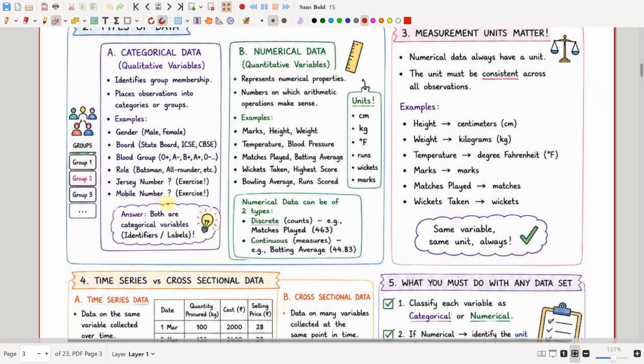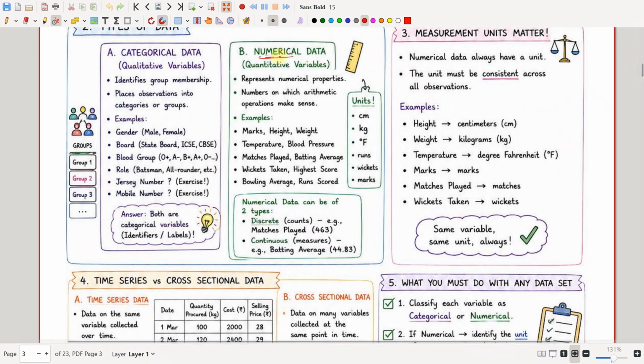Mobile number is also categorical data because you will not be adding mobile numbers, subtracting, and finding the difference between them. Mobile number is just a unique number provided to each person so that we can call them. It is not a thing which is counted or measured. So mobile number is also a categorical variable.